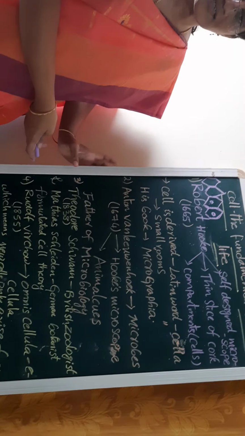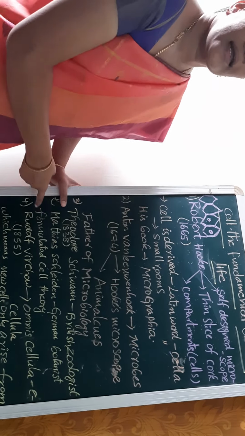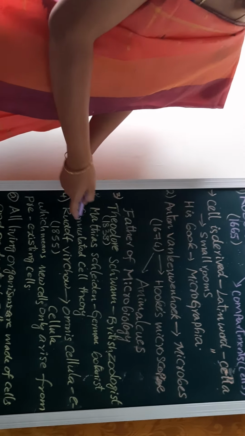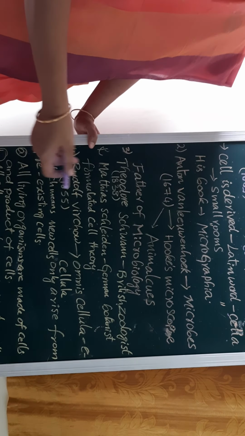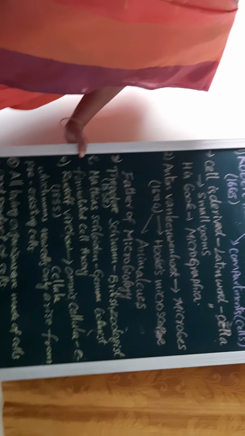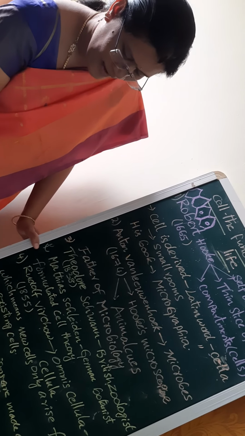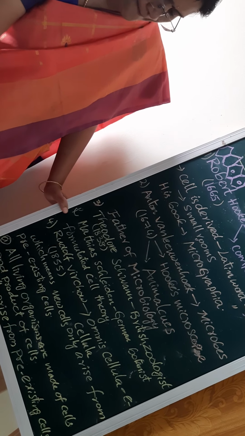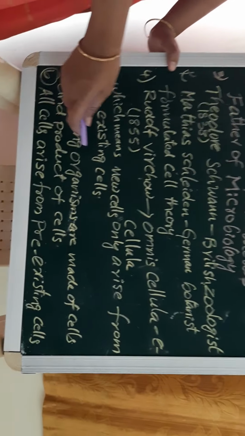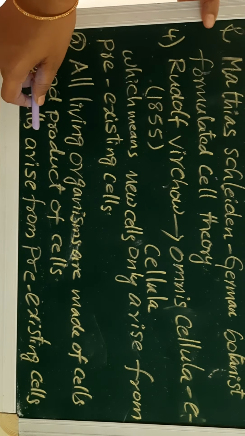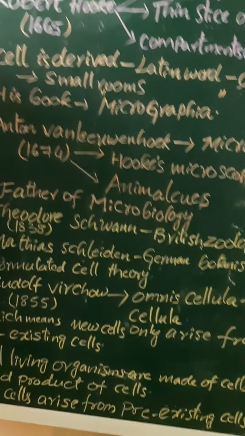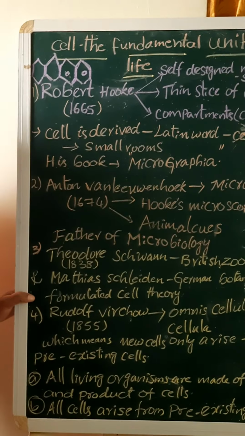Cell theory was introduced in 1838. What did they say? All living cells are formed from pre-existing cells, and they gave mainly two statements: all living organisms are made up of cells and products of cells, and all cells arise from pre-existing cells. Rudolf Virchow also explained about the cell structure.